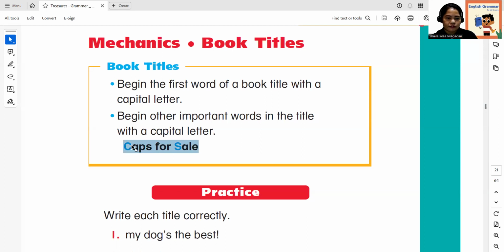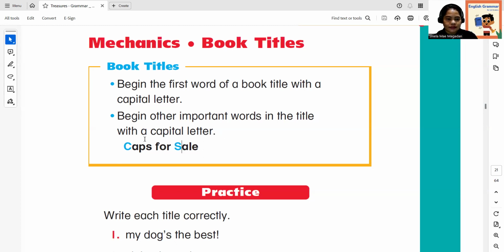Caps for sale. If you can see, it says here other important words. The important words here are caps and sale. Okay, for is not really that important, but it is needed for that title to be complete. The important words begin with a capital letter. Example, caps begins with capital C, and then sale begins with capital S. So, yeah, this is what we mean.